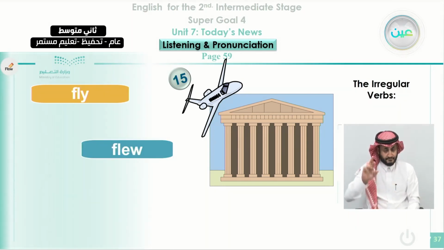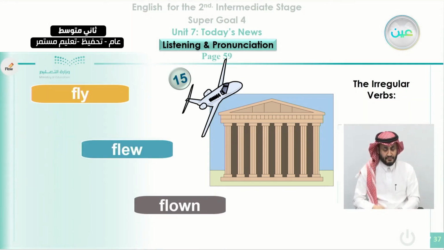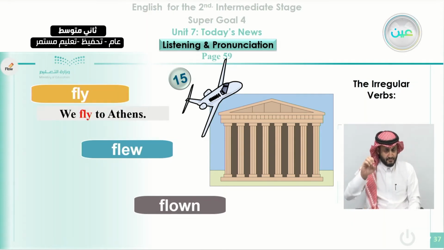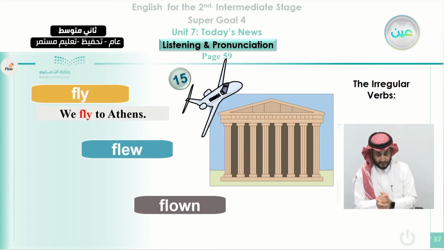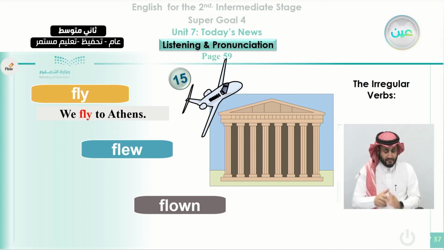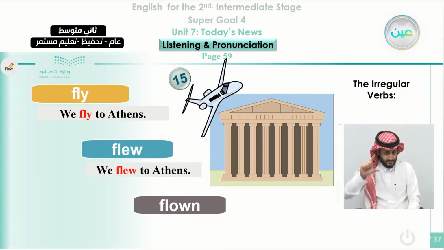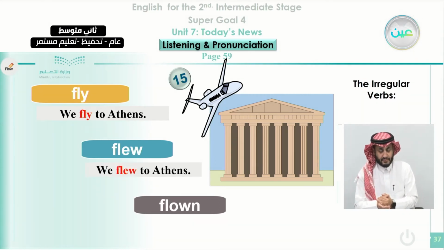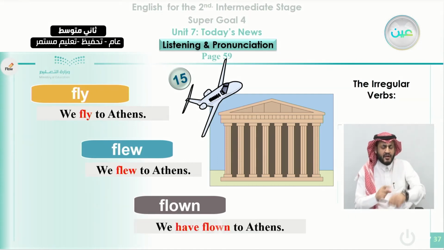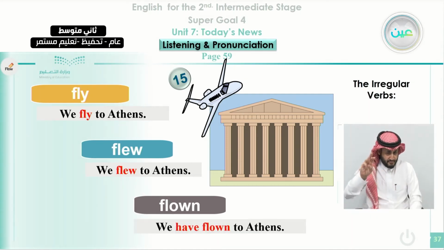We use it in the past as flew, and in the past participle as flown. How can we use it in 3 different tenses? The first one, we can say we fly to Athens. That is a thing happens regularly every year, for example, or every 2 years, or every 2 months or 3 months. If we talk about last year, for example, we say we flew to Athens. But when we talk about an experience, regardless of the time, we can say we have flown to Athens.